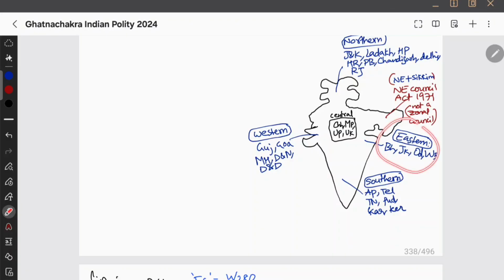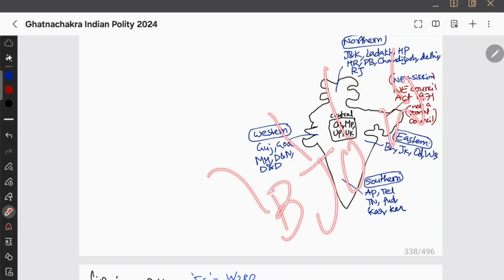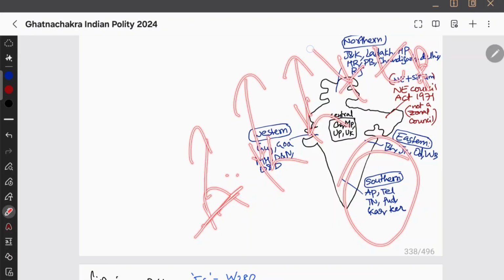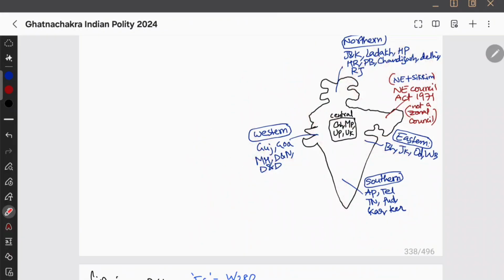And then the eastern zonal council I remember as: Bihar, Jharkhand, Odisha and West Bengal. Okay, and then southern: all kids keep talking to parents. Andhra Pradesh, Karnataka, Kerala, Tamil Nadu, Telangana, Puducherry. Okay, that's all. These are under the southern zonal council.